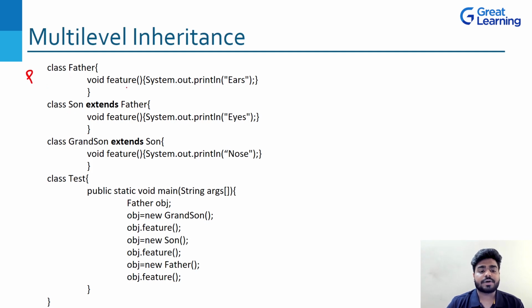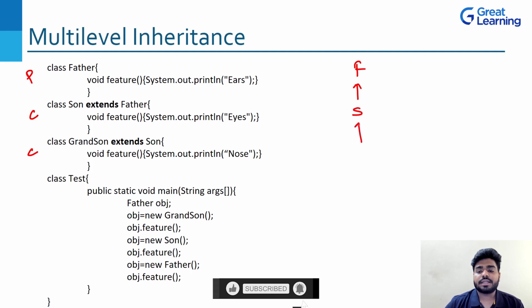So this is class Father, the parent. Class Son is extending Father. That means this feature is also here within Son. So this is the child, this is the child, and this is the main class. So you can see Son is extending from Father. So can I write like this?